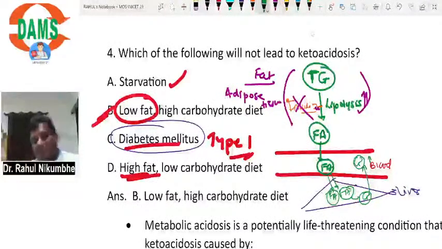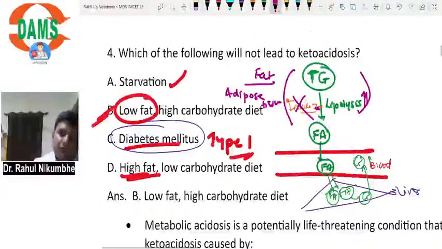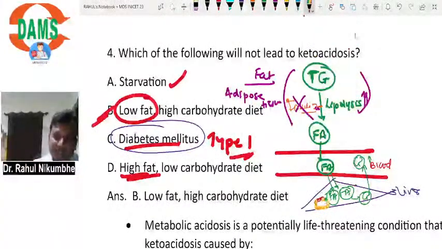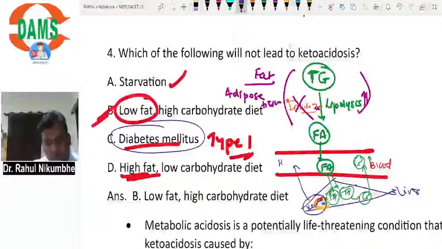So these fatty acids are transported to mitochondria. And in mitochondria, fatty acids are converted to ketones. And now these ketones that are formed will enter the blood. So this is the process of formation of ketones.